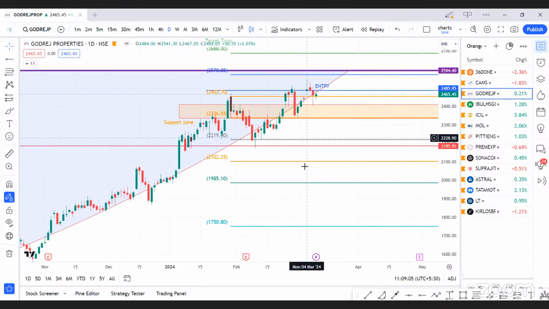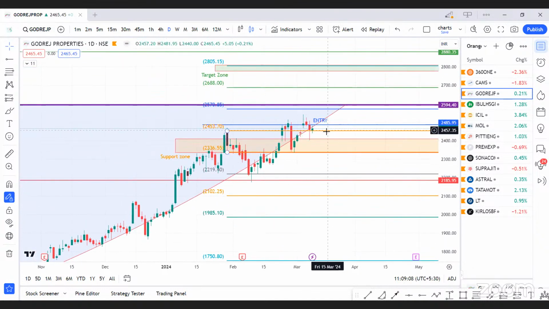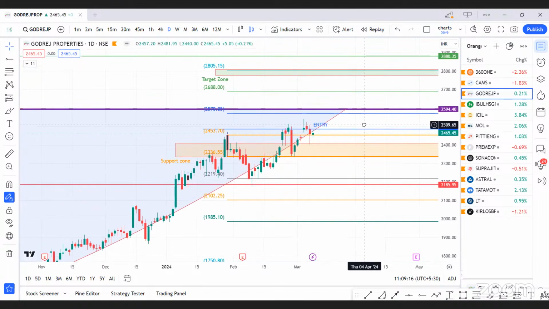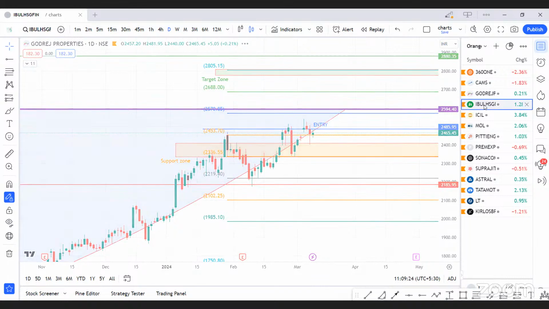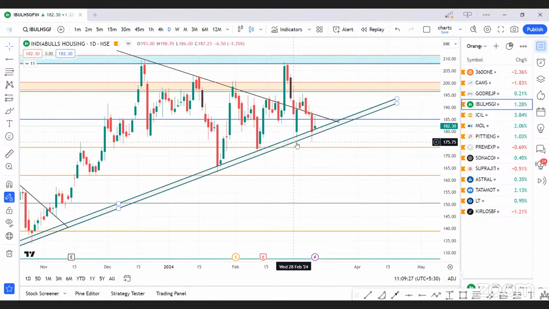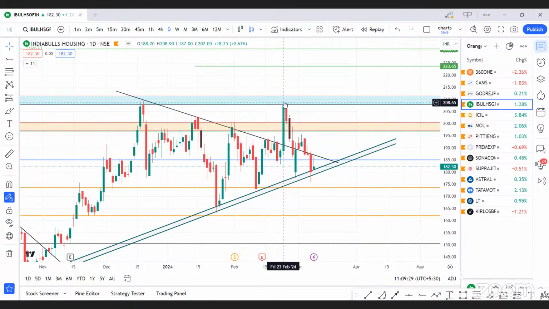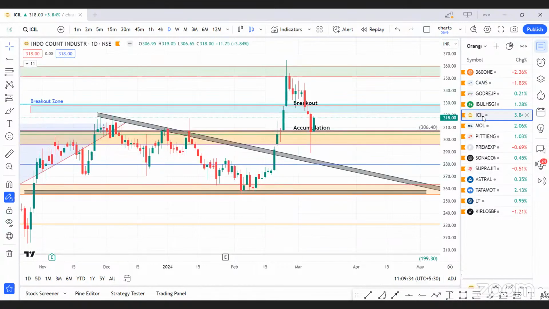Godrej Properties. It's still in an accumulation area and we are accumulating the script over this range, and from our accumulation zone it gives us near about 100 points, but we are still waiting for a breakout entry in this. Above 2600 if we get a breakout entry, we will definitely chase that breakout. In IBUL, our entry didn't trigger, so this trade is inactive. ISIL, the next day itself, it gave a breakout and hit our target zone. We were targeting 360 and it made high of 364.